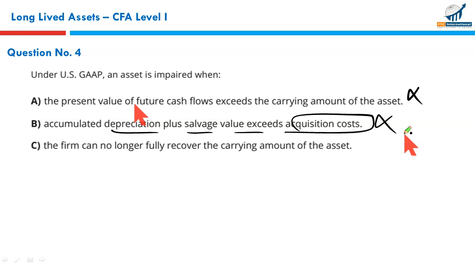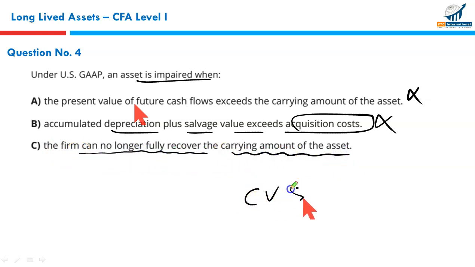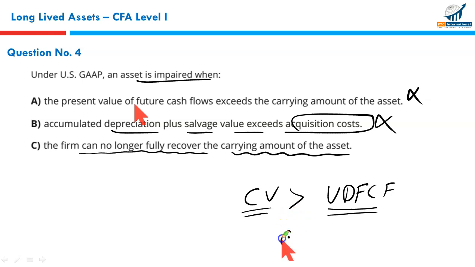Incorrect. Yes, there is an impairment when the firm can no longer recover the carrying amount of the asset, meaning the carrying value is more than the undiscounted future cash flows, or what you call the recoverable amount. So if your carrying value is more, amount to be recovered is less, it means the asset has been impaired. What is the impairment? The difference between your carrying value and the fair value. This difference will give you the impairment loss. Under the US GAAP, once the asset is impaired, the impairment cannot be reversed. Keep it in mind. Next question.